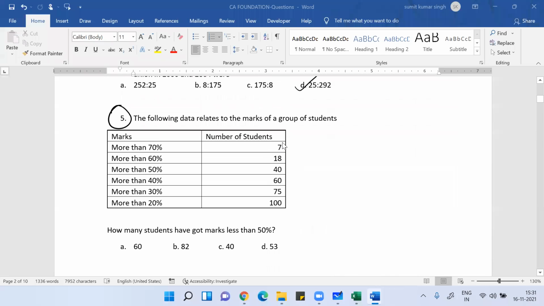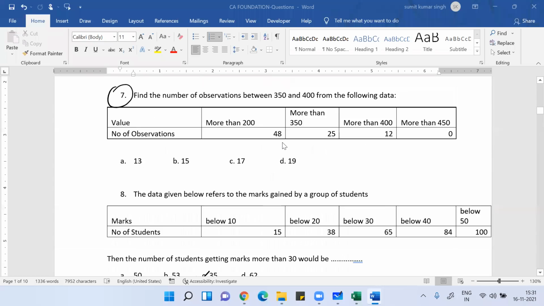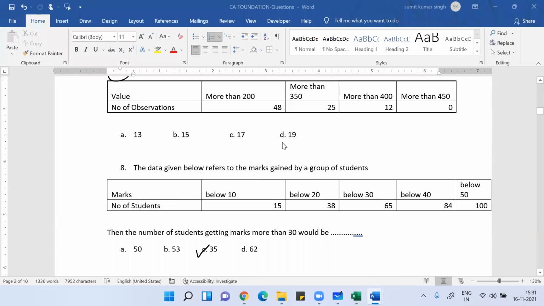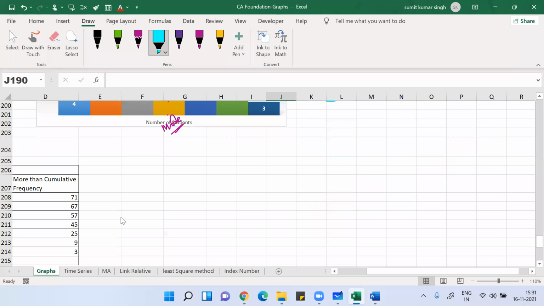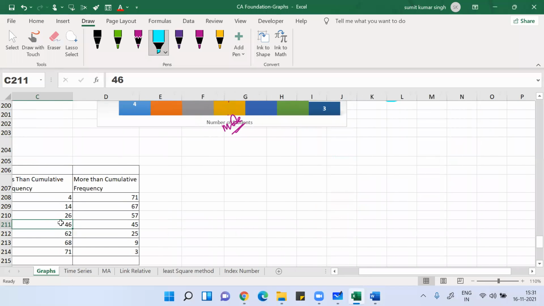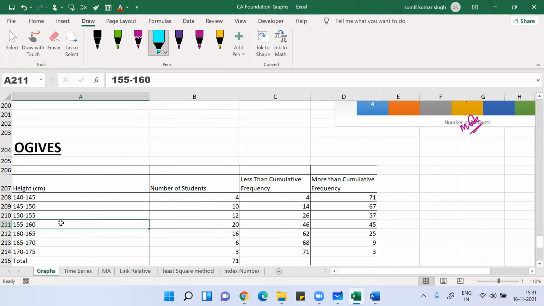So these questions, question number 5, 6, 7, and 8, you can easily do if you have developed the understanding about what is cumulative frequency and what is normal frequency. Now here, if this is your normal class interval with normal frequency, you can see that this is a continuous class interval.